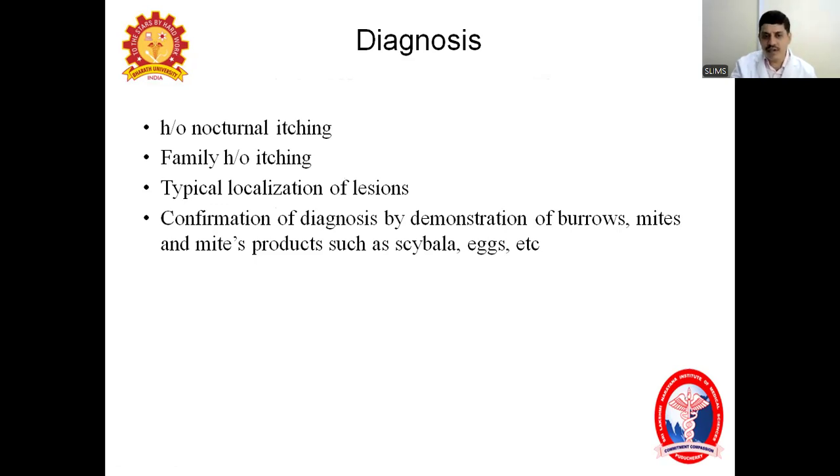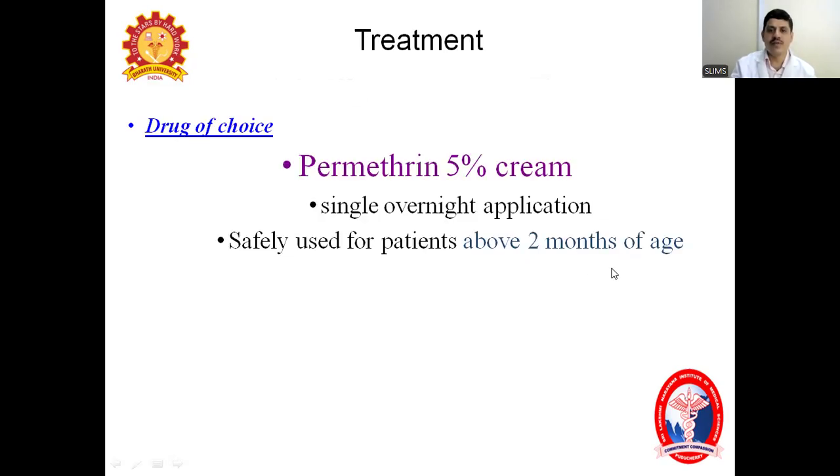You can also demonstrate this burrow with the help of India ink. India ink you apply there at the site, in the web spaces. Slowly leave for some time. It will get absorbed, and wipe it off with saline. And if you examine, there will be a shape. Means the India ink would have seeped in through the burrow. You can see the S shape of the lesion in the web space. Like that also you can demonstrate the burrows. Like this, you can diagnose.